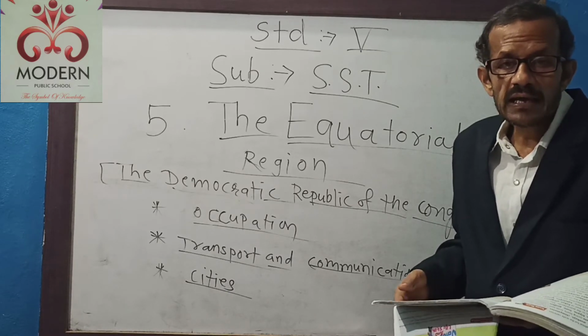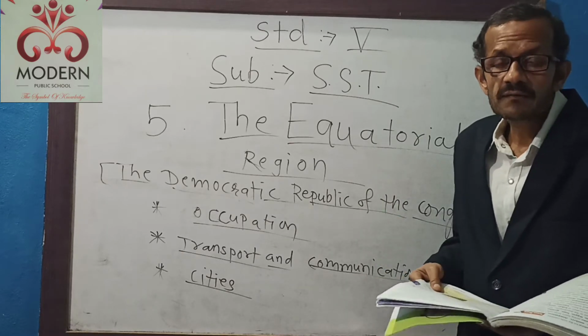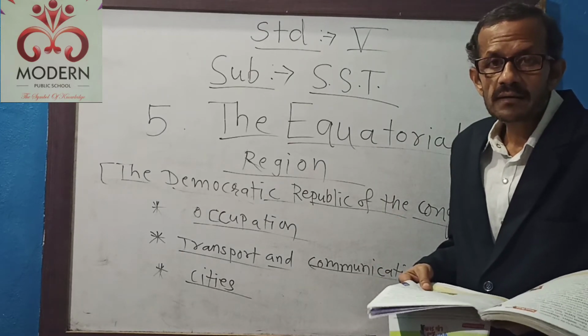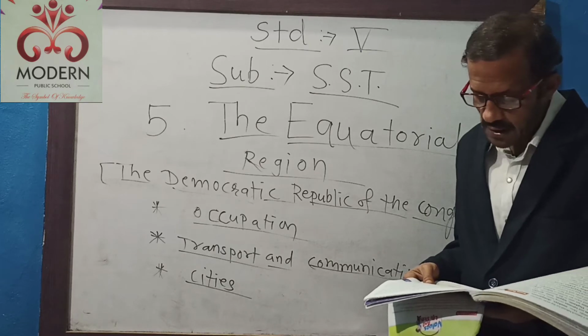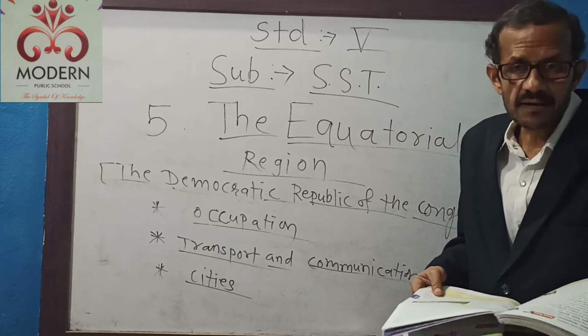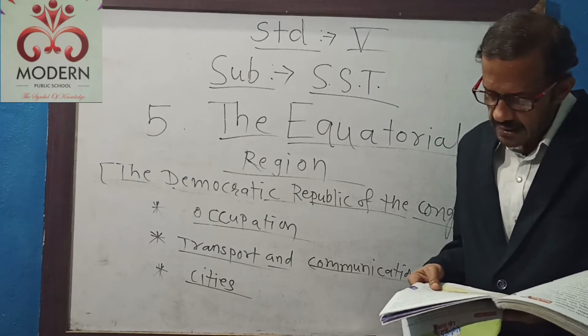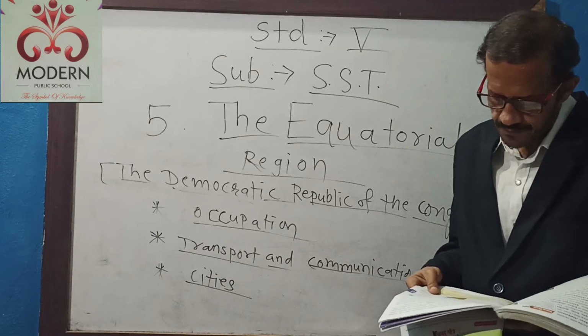If any country develops, when will it develop? Whenever the telecommunication or communication and the transport system are better. But in this country, that is the major problem for them.